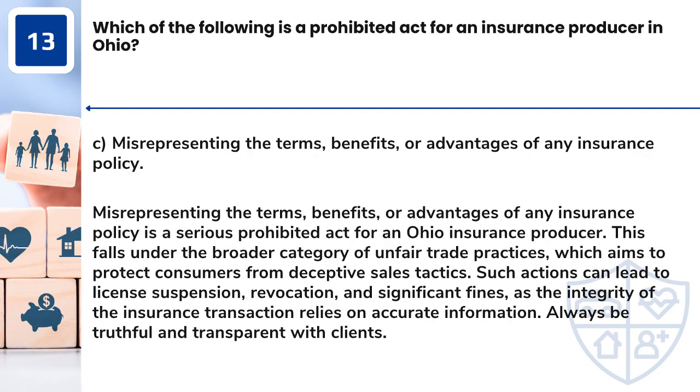Answer: C. Misrepresenting the terms, benefits, or advantages of any insurance policy. Misrepresenting the terms, benefits, or advantages of any insurance policy is a serious prohibited act for an Ohio insurance producer. This falls under the broader category of unfair trade practices, which aims to protect consumers from deceptive sales tactics. Such actions can lead to license suspension, revocation, and significant fines, as the integrity of the insurance transaction relies on accurate information. Always be truthful and transparent with clients.